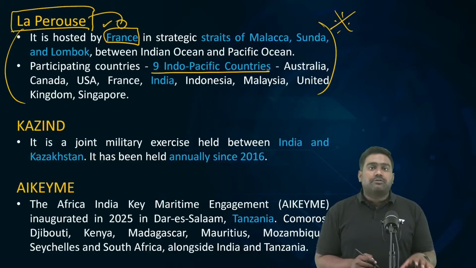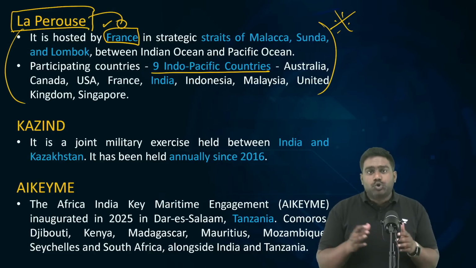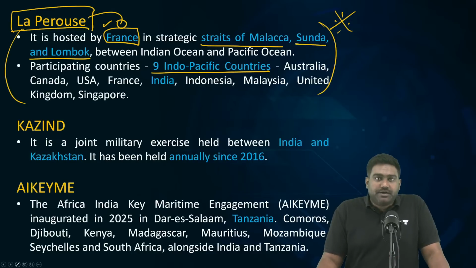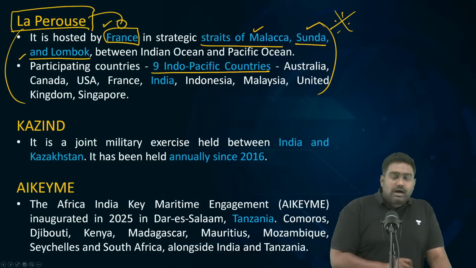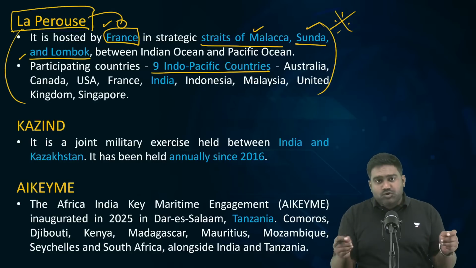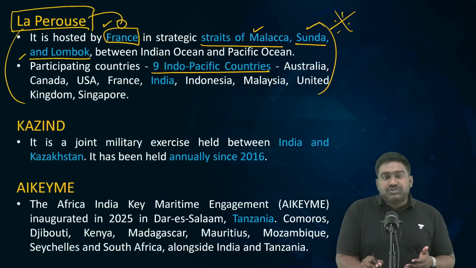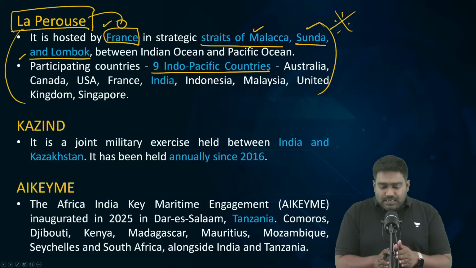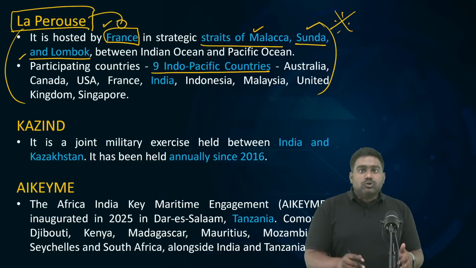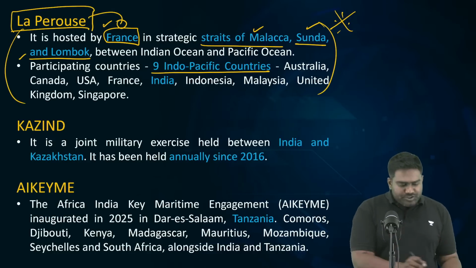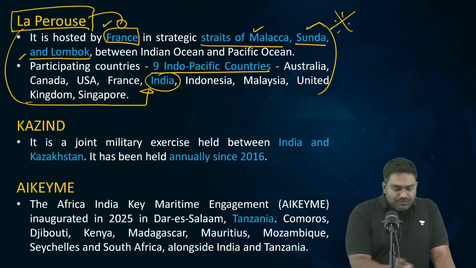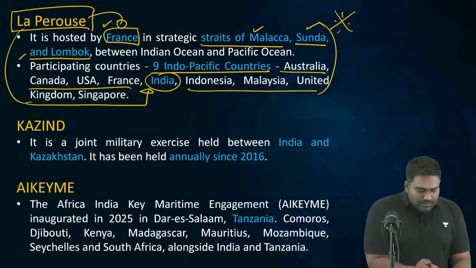It conducts this multilateral naval exercise mainly to stabilize the choke points, that is the Malacca Strait, the Sunda Strait and Lombok Strait. All the three straits are important shipping lanes that connect the Indian Ocean with the Pacific Ocean. Please open your atlas, open a map. Locate Malacca Strait, Sunda Strait, and Lombok Strait. These are critical shipping lanes and choke points that link the Indian Ocean with the Pacific. So, to stabilize these shipping lanes and trade routes, France conducts this multilateral exercise, and India is also a participant with these countries.